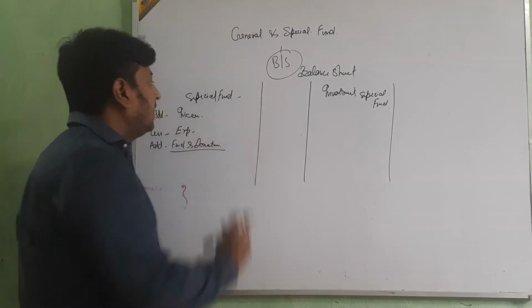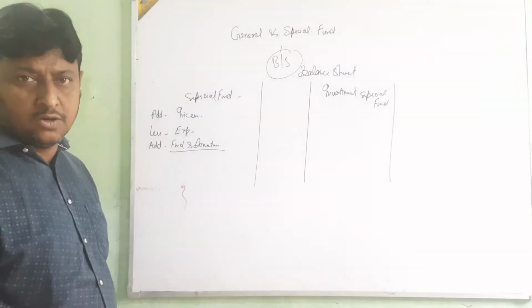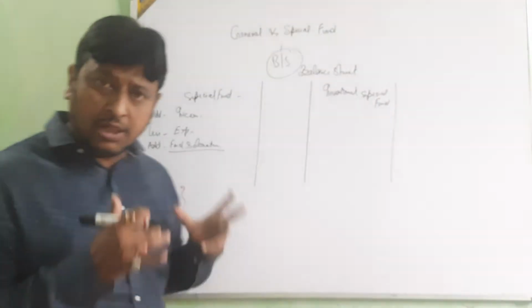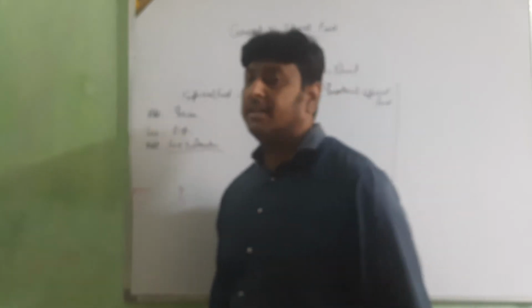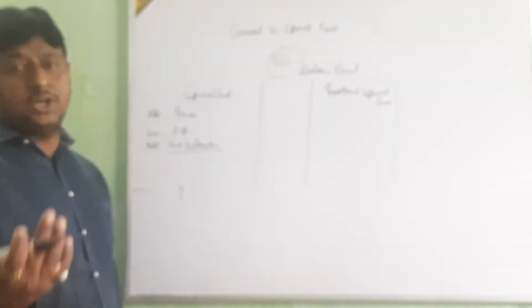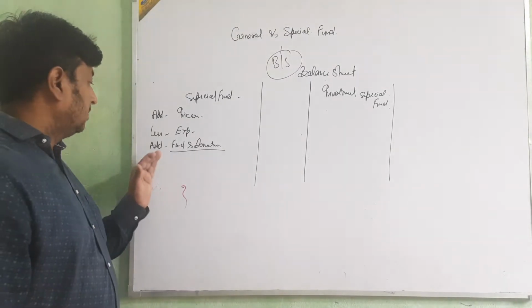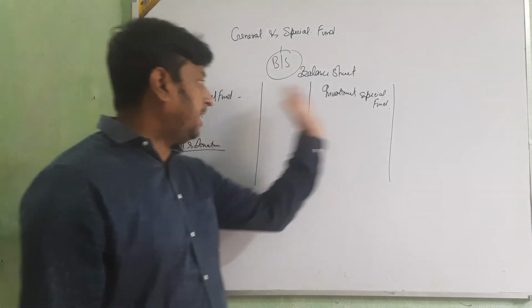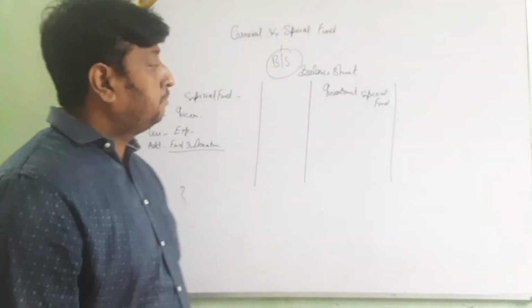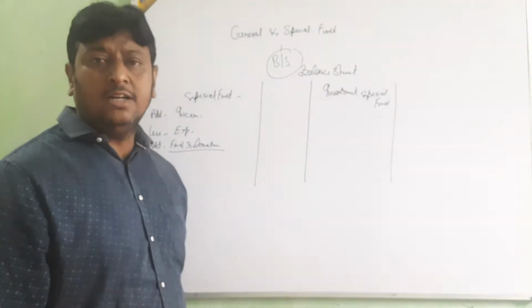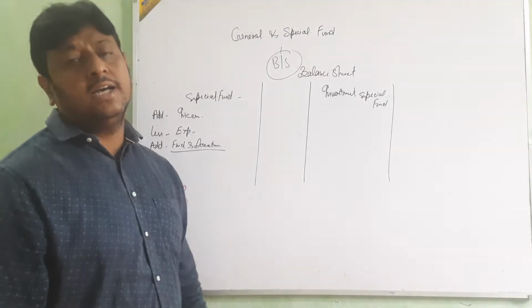This is the way we show the general and specific fund. First we show the fund on the liability side. Then add all the income related to it, then less all the expenses related to it, then add any fund or donation you receive. The investment of the special fund we show on the asset side.